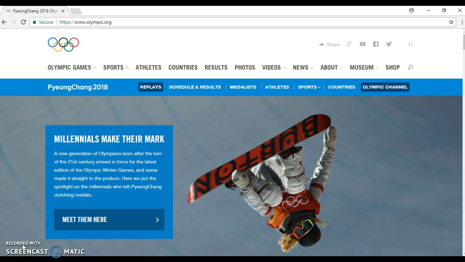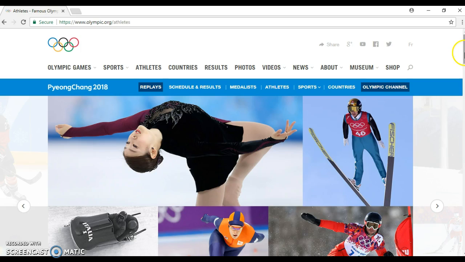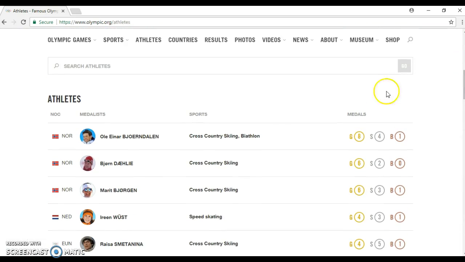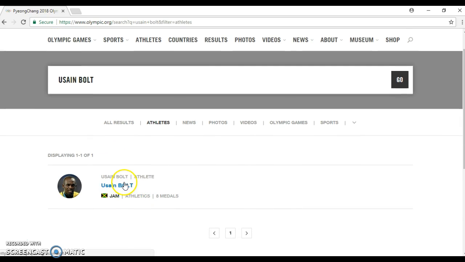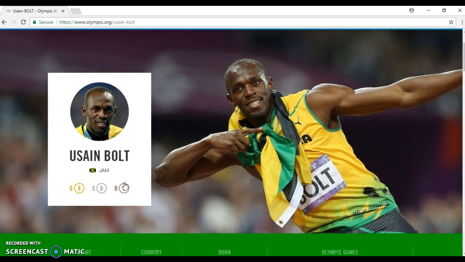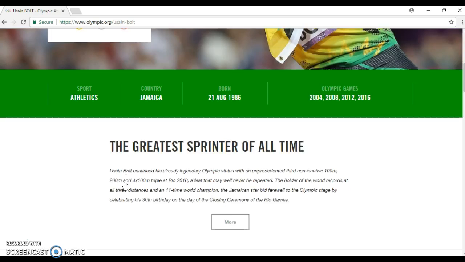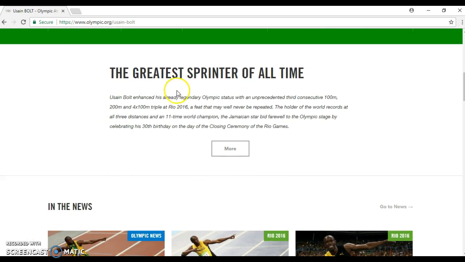So most of you have already picked your athlete, so in order to find information about your athlete, you'll click on Athletes. You will scroll down the page, and there is a box right here where it says search athletes. I'll just type in Usain Bolt because he seems to be a very popular Olympian for folks. We'll click on go, and then we see Usain Bolt's listing here.